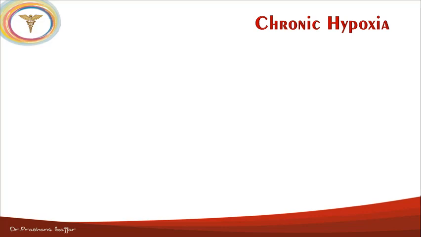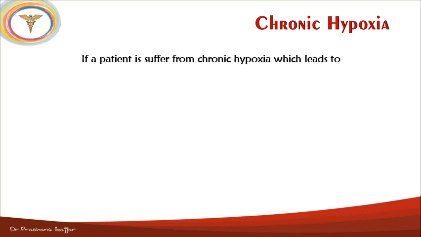So in the chronic hypoxia, hypoxia leads with the complaint of the respiratory system rather than a complaint of the cardiac system, or due to cardiac output hypoxia occurs, or basically there is structural damage within the lungs, due to which also hypoxia can occur, any hypoxia. So what will happen, let us see. If a patient suffers from chronic hypoxia which leads to systemic vasodilatation, then what will happen due to that systemic vasodilatation?